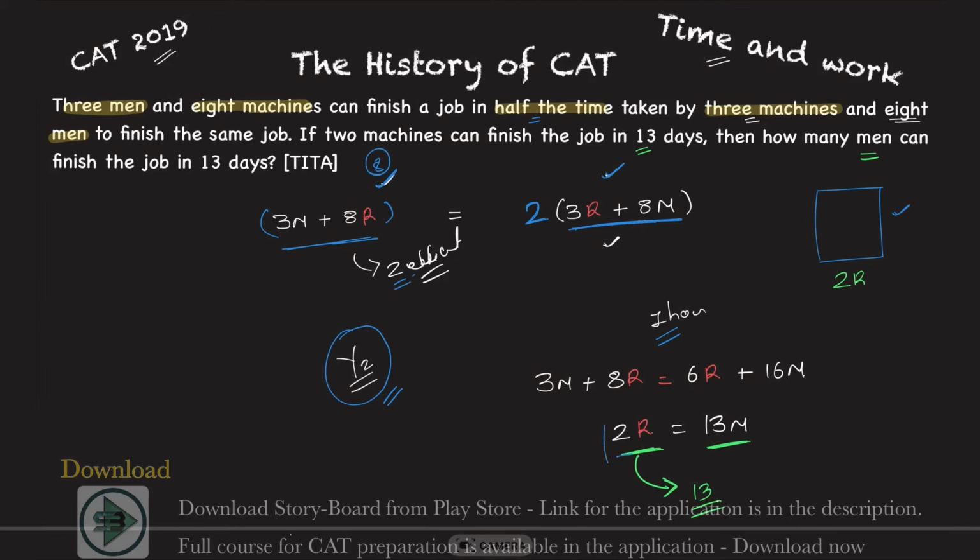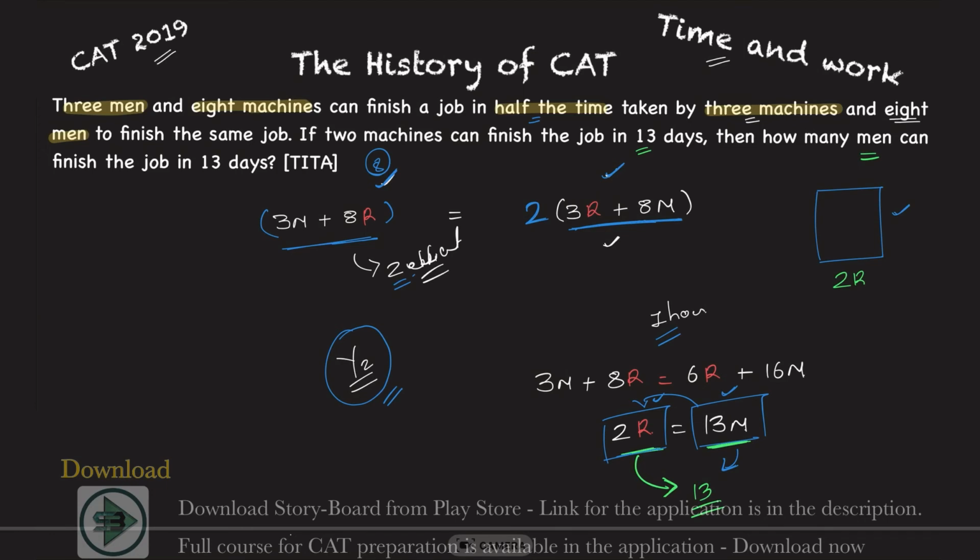If 2 robots could do it in 13 days, so could 13 men, because the amount of work done by 2 robots is equal to the amount of work done by 13 men. If you replace the 2 robots by 13 men, they will do the work in the same number of days.